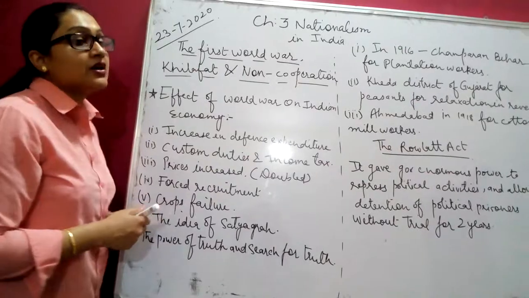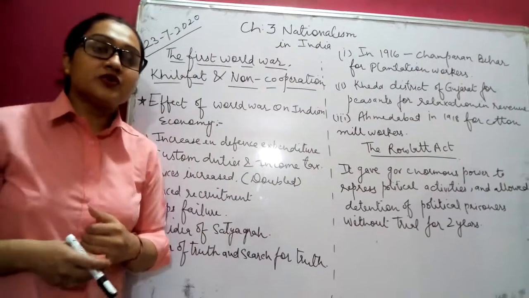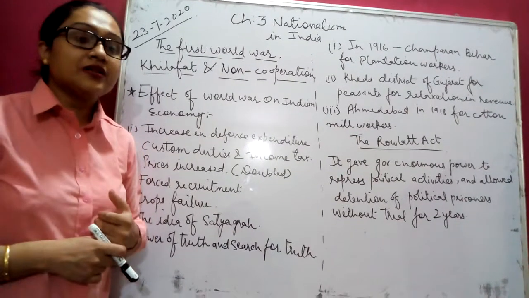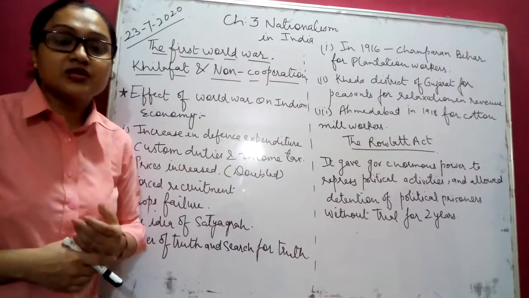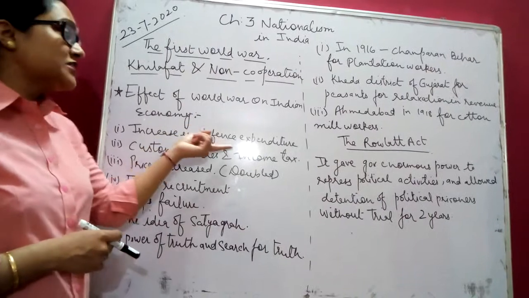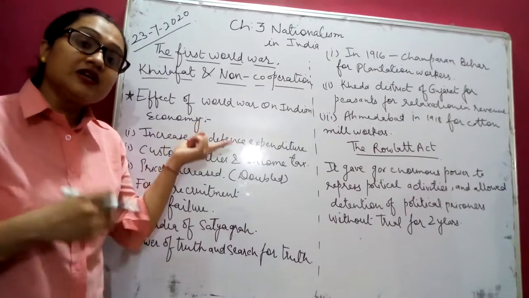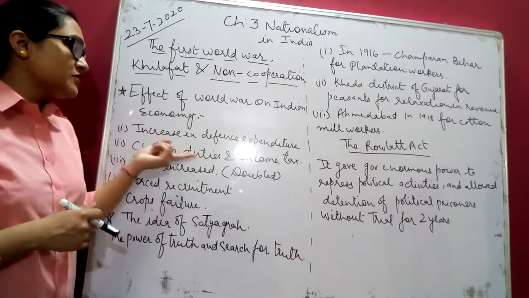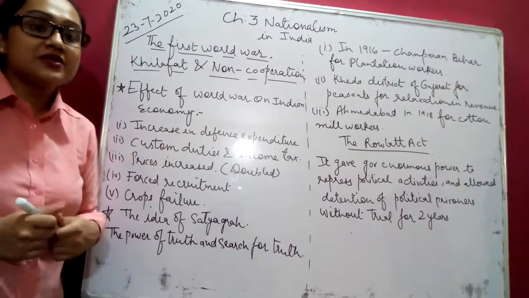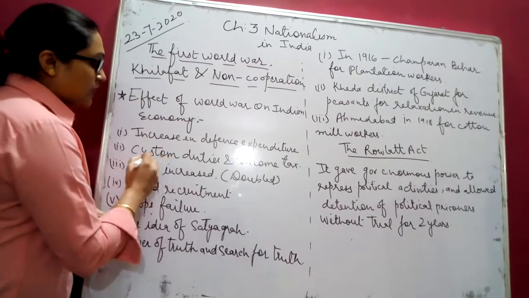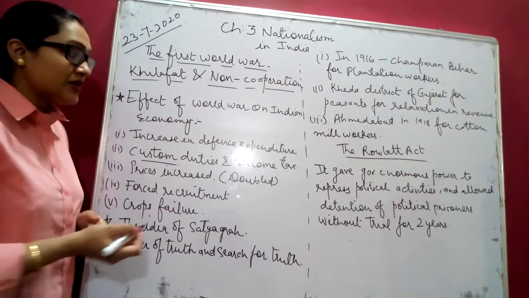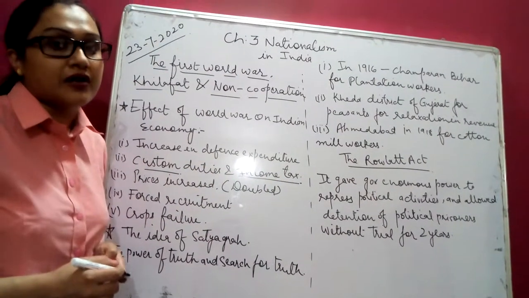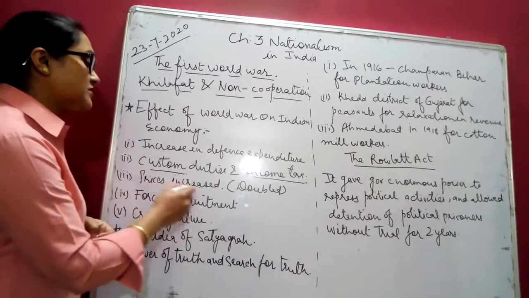Of course, when the supply was there to the defense, soldiers were recruited at that time, and there was expenditure on arms and ammunition, etc. So that is how the expenditure related to defense increased in our country. Number two, custom duties and income tax were imposed. That means taxes on import and export were imposed, and income tax was also introduced at that time. Number three, prices increased.